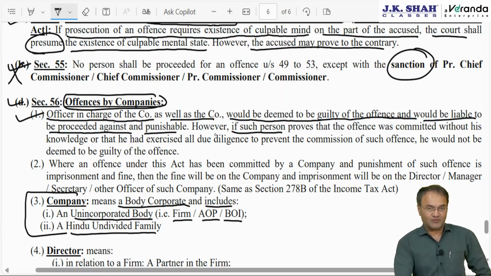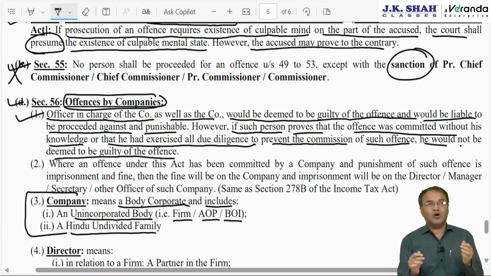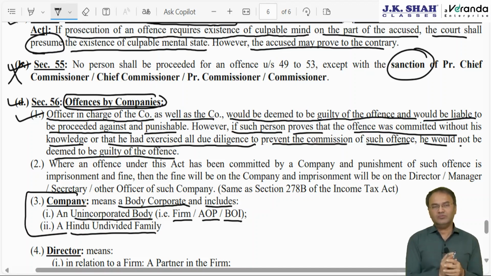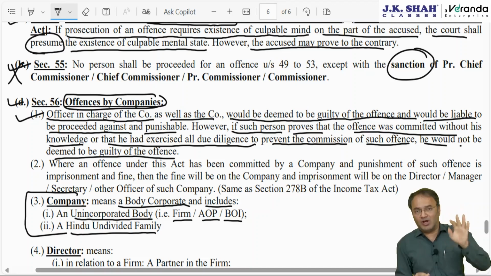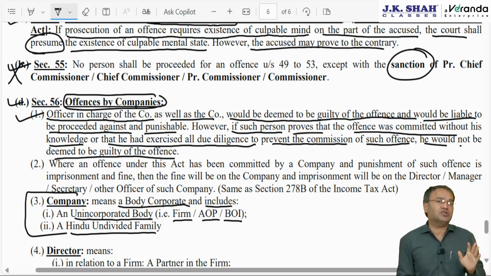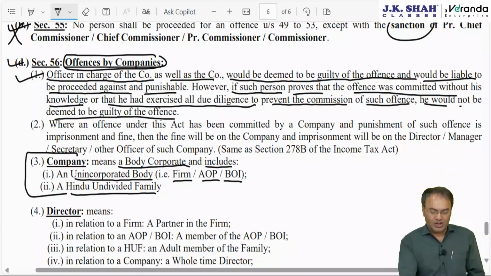However, if such person, that is officer in charge, proves that offence was committed without his knowledge or that he had exercised all the due diligence to prevent the commission of offence, he would not be deemed to be guilty of offence. If he proves that whatever has happened was without his knowledge, without his connivance, without his participation, that other people have done it, then that officer in charge will not be liable to go to jail. Otherwise, he has to go to jail, he is responsible. And company includes HUF. On behalf of HUF, the principal officer will be Karta. Karta has to go behind the jail.